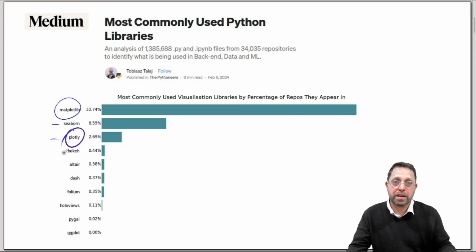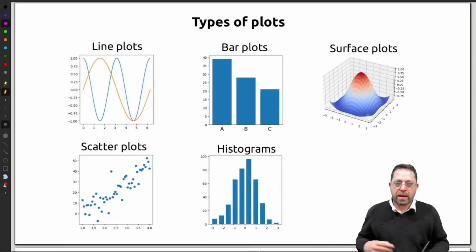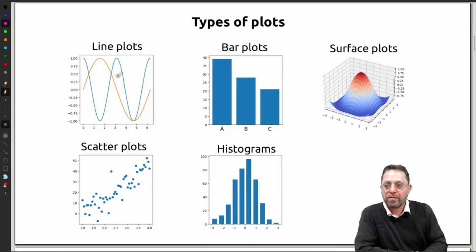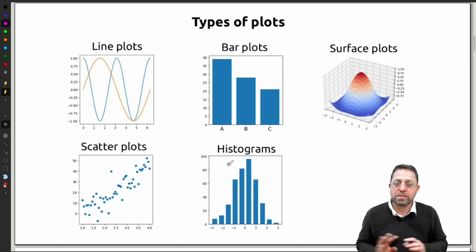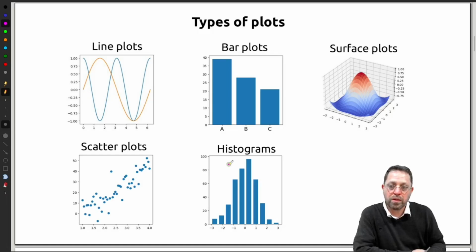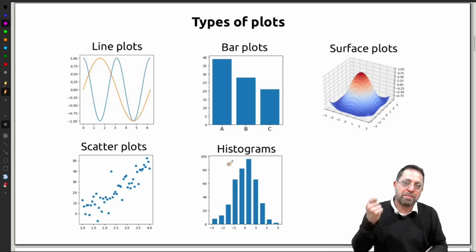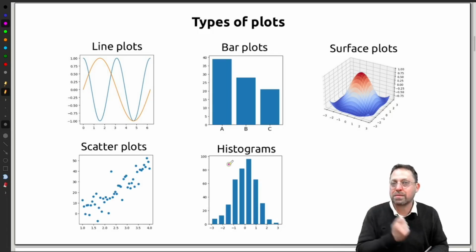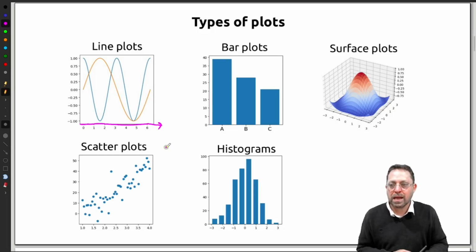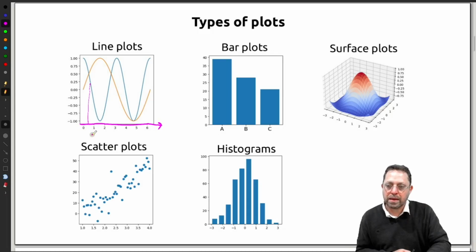So let's get started. Before we begin, I'd like to quickly go over the different types of plots that are out there. You have line plots, bar plots, surface plots, scatter plots, histograms, and of course many, many more. A line plot is one that you'd use when you have one quantity that depends strictly on another quantity. You take the independent quantity and put it on the x-axis, and the dependent quantity would be measured vertically.